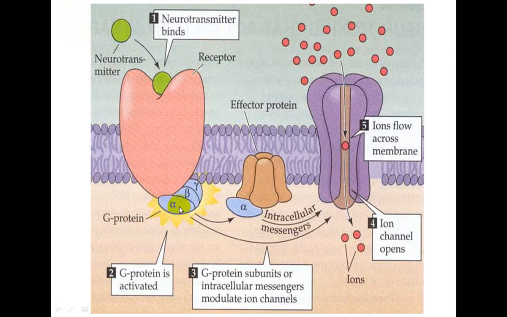The G alpha unit is released and it activates another effector molecule, certain enzymes like adenylate cyclase, which produce certain secondary messengers like cyclic AMP, or cyclic adenosine monophosphate, which downstream can initiate the cascades of events for certain biological functions.